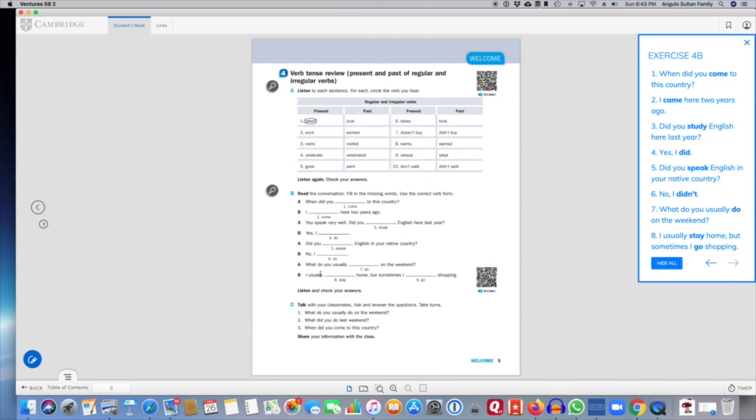Okay, so let's see here. What do you usually do on the weekend? Again, question, what do you usually do? We use the base form of the verb. And here the answer is, I usually stay home, but sometimes I go shopping. Now for stay and go, both of these are in the present tense. Why? Because these are repeated or habitual actions. Stay, go, the present tense, usually. And sometimes is also a repeated action because there are times I go shopping.